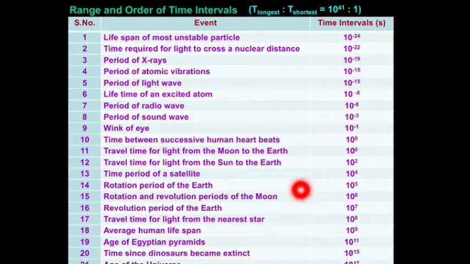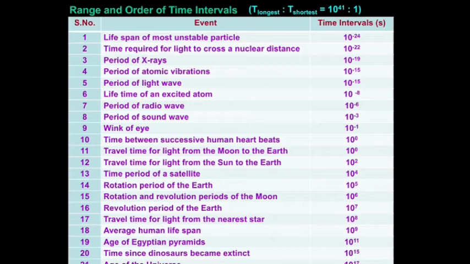Okay, in the case of average human lifespan, you know the average lifetime of a human is 60 years. Here it is converted into seconds, that is of the order of 10 power 9 seconds. At the same time our age of universe is also converted into seconds. Okay students, the measurement of some basic quantities is over. Okay, next we can see a very important topic, that is theories of error. It's a very important topic, so listen and watch carefully students.